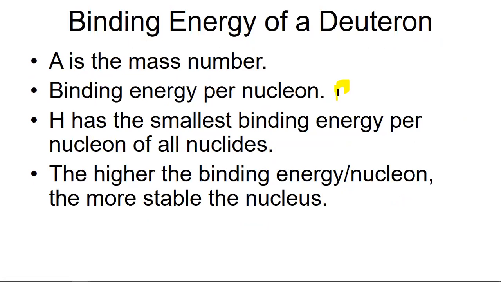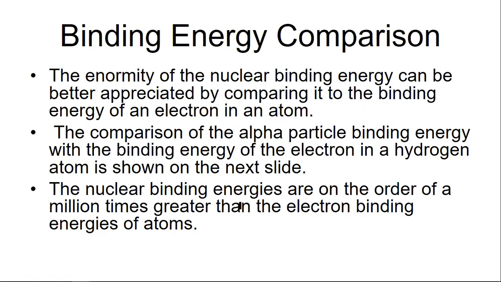That can be written as B by A. Hydrogen has the smallest binding energy per nucleon among nuclides, and the higher the binding energy per nucleon, the more stable the nucleus. This is the condition.